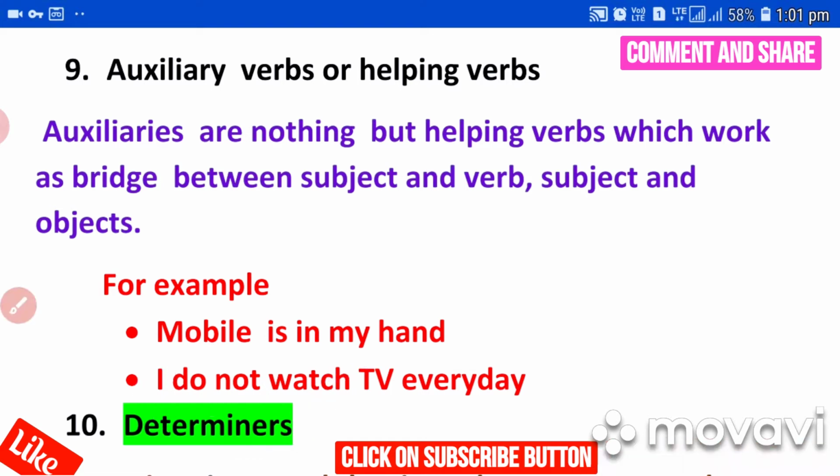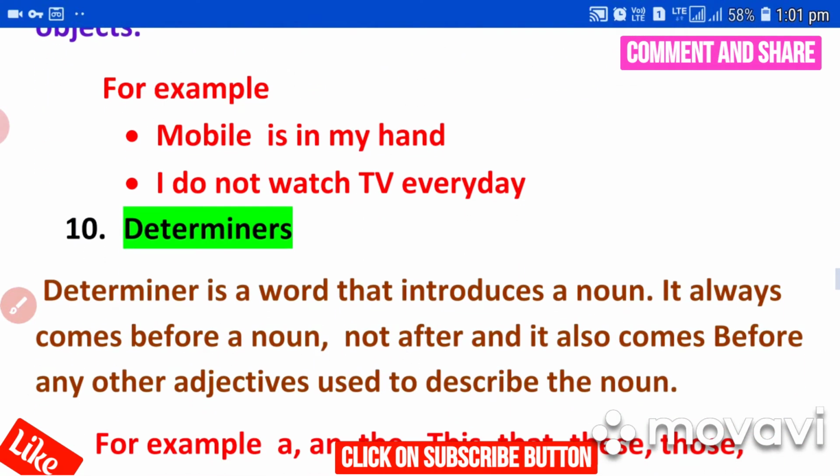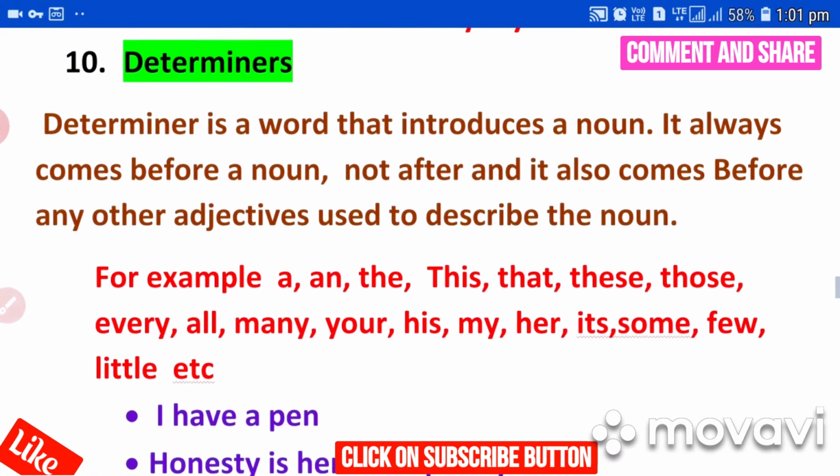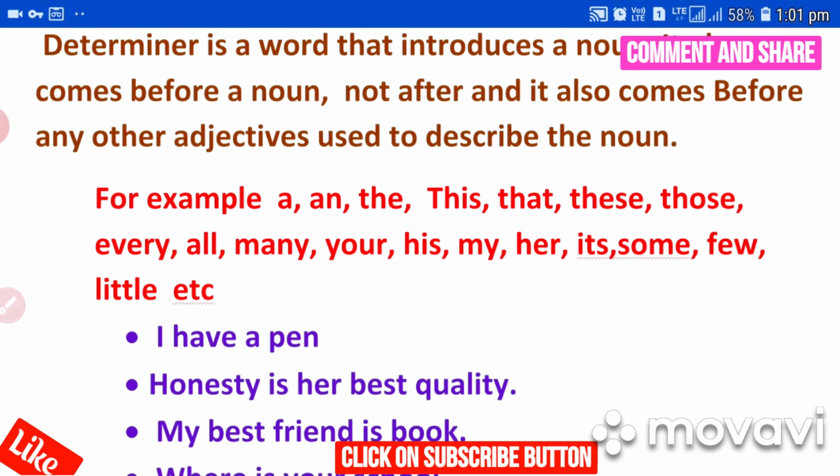So in this way, auxiliaries connect the subject with objects or the main verb. Next one and the last one is determiners. A determiner is a word that introduces a noun. It always comes before a noun, not after, and it also comes before any other adjectives used to describe the noun. For example, see a, an, the, this, that, these, those, every, all, many, your, his, my, her, its, some, few, little are all determiners.